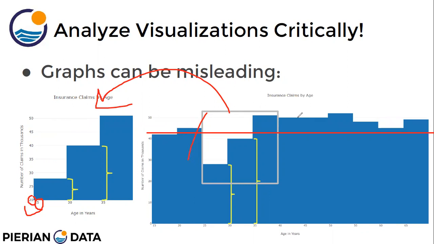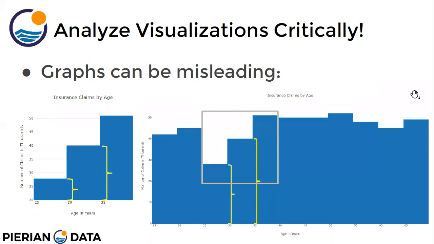So we need to analyze the visualizations critically. We need to check whether this is showing the complete picture or whether it is just a portion. If you see this particular graph, you can see that as the age increases, the number of claims decreases, right? So we should not be fooled, or we should not misunderstand such kinds of graphs.